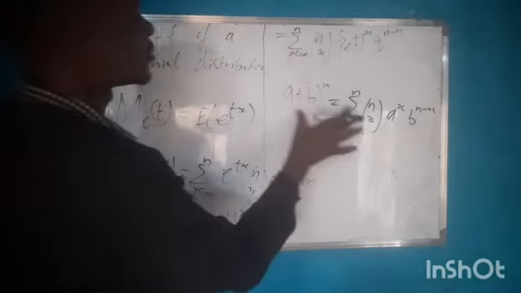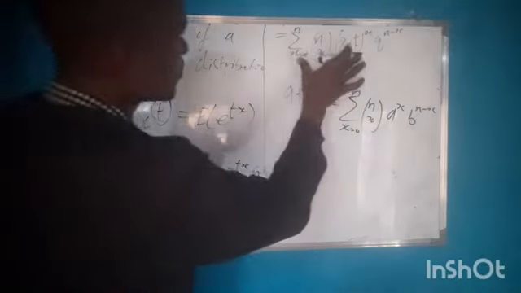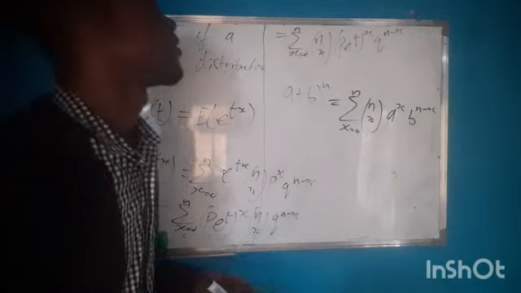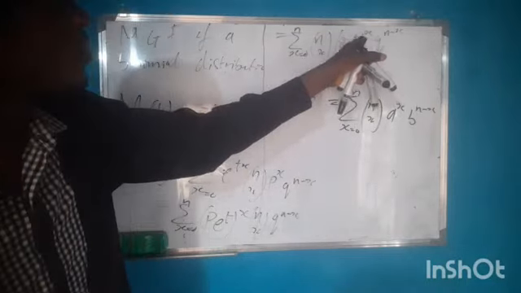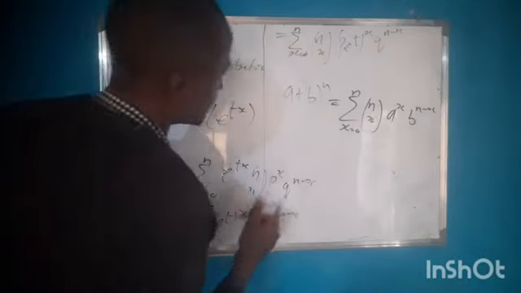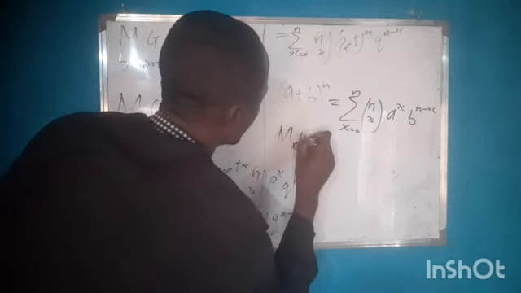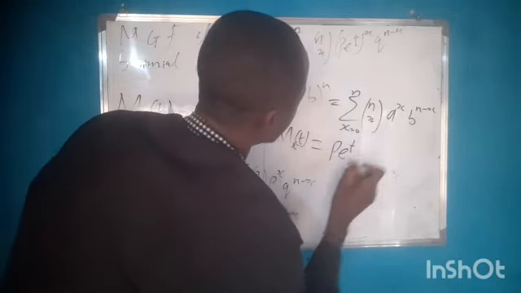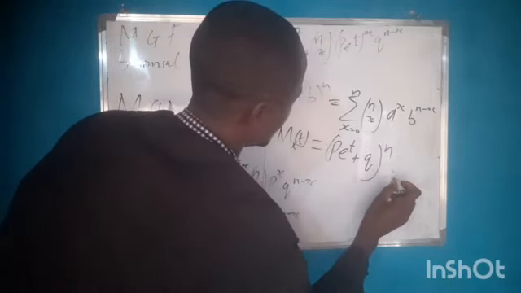Now, relating this to this, the summation as x equals 0 to n of n combination x (p e^t) raised to power x multiplied by q raised to power n minus x will give us our M_X(t) equal to (p e^t plus q) all raised to power n.